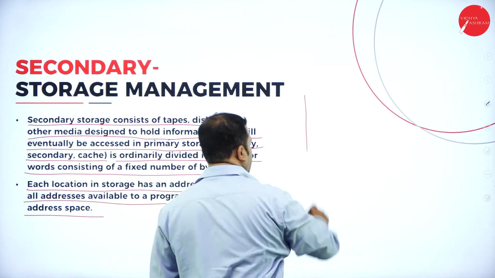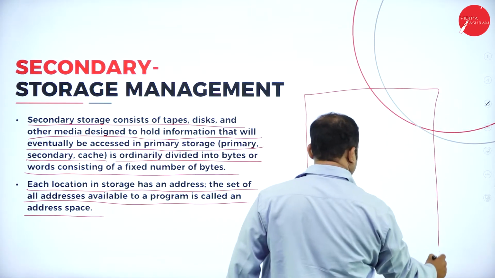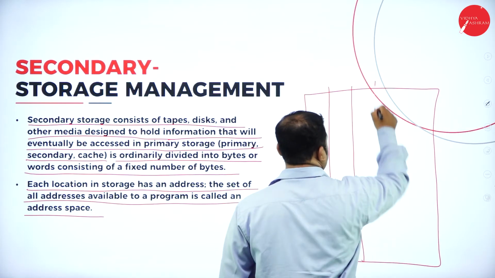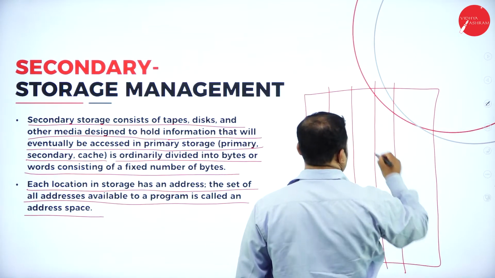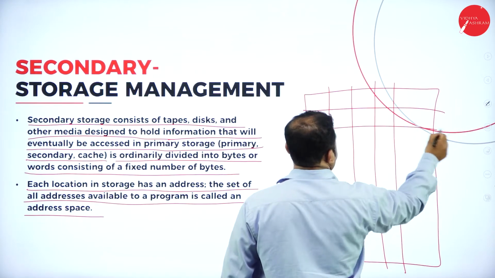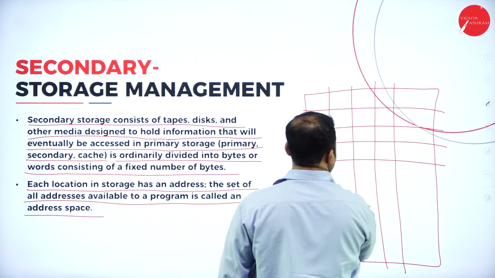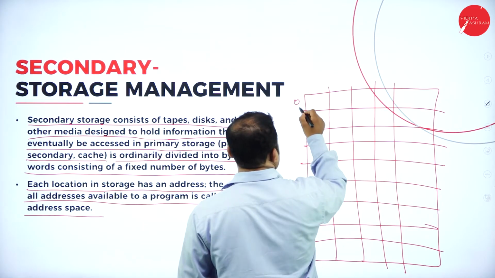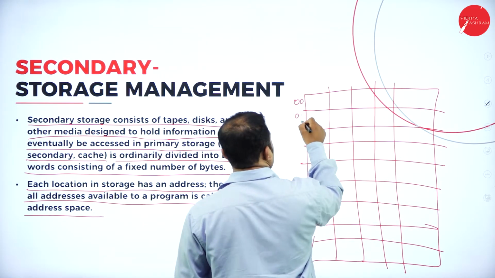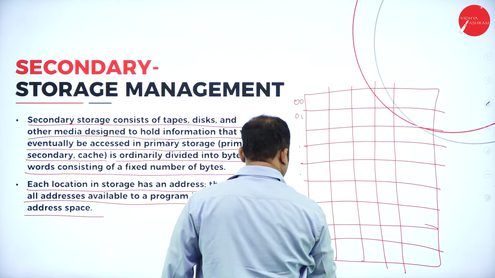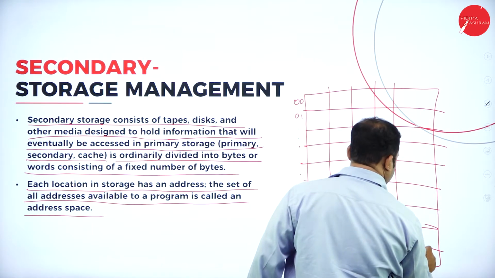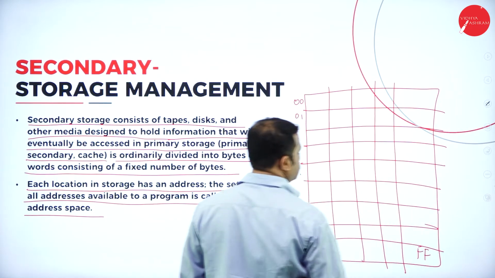For example, if you have a RAM like this, each of these locations is addressed with some specific unique address. That is 00, 01, 02, and so on till F0. Similarly, you will come across this number, FF.